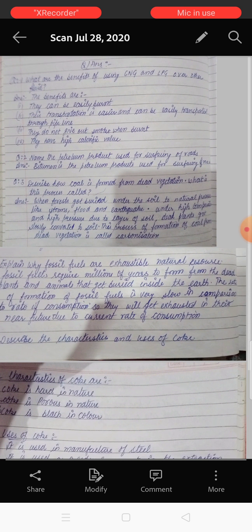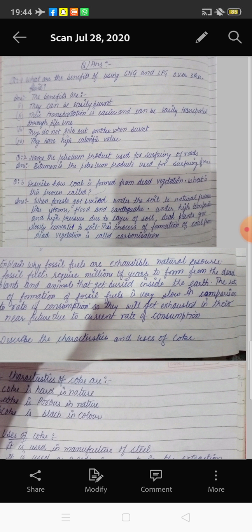Now your second question: name the petroleum product used for surfacing the road. Petroleum has many types of products, depending on where we get the petroleum. So which product of petroleum is used for surfacing roads? Bitumen is the petroleum product used for surfacing of roads.